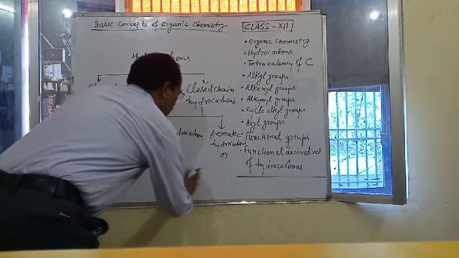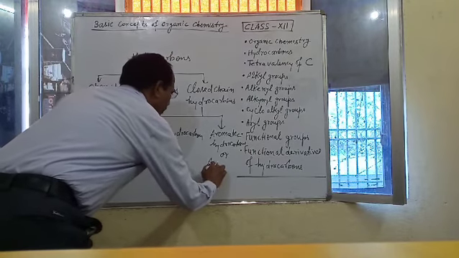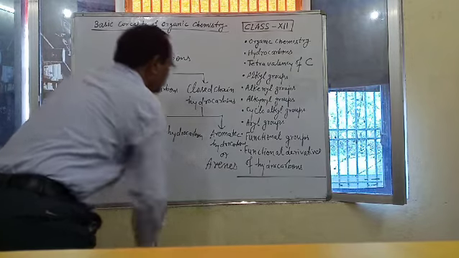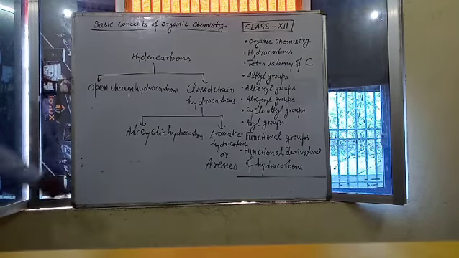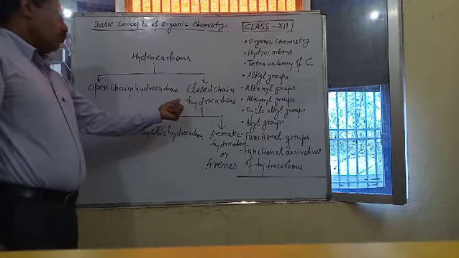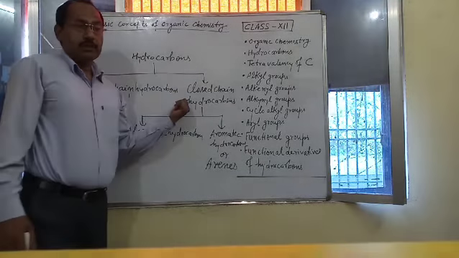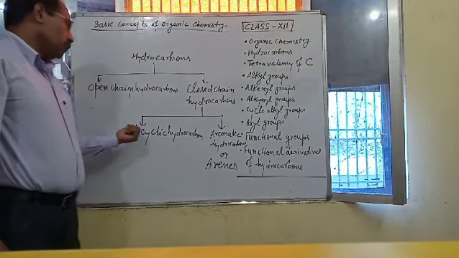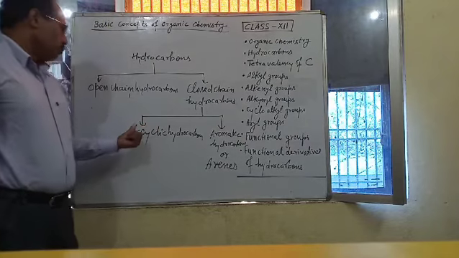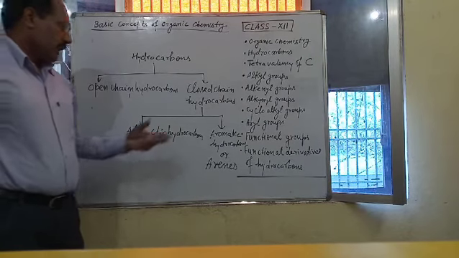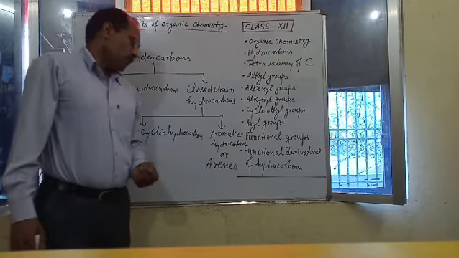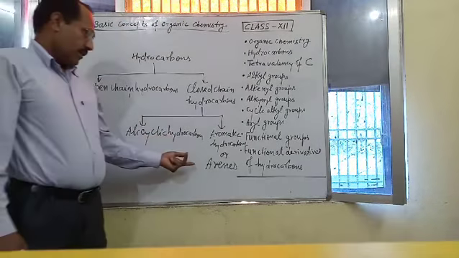Aromatic hydrocarbons are also known as arenes. Means closed chain hydrocarbons, or you can say cyclic hydrocarbons, can be classified into two classes. First one is alicyclic hydrocarbons, and second one is aromatic hydrocarbons or arenes.